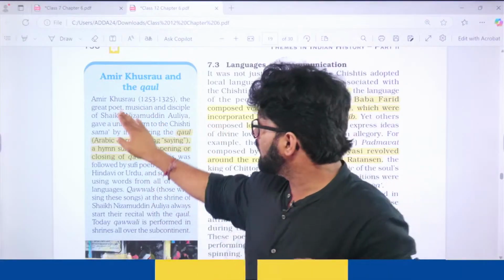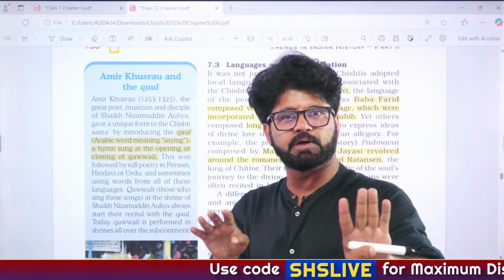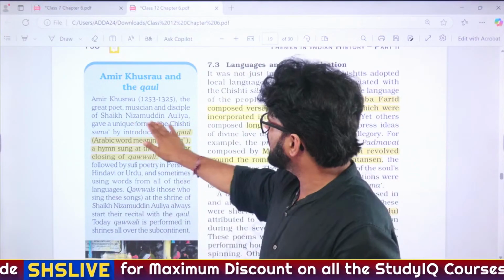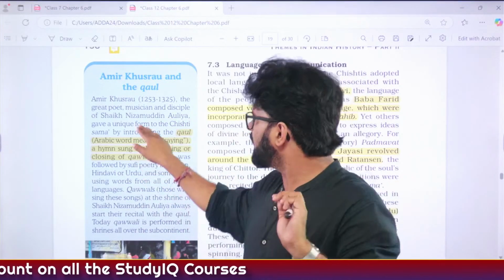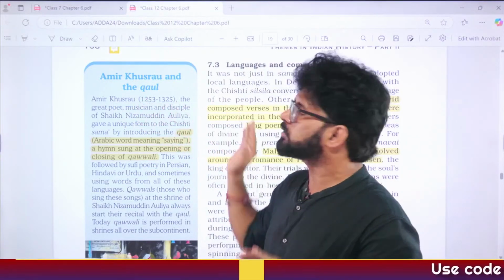So awesome guy, remember his time period. Whenever you witness something awesome, you have to remember his time period. In the PPT, we have already seen that he is a disciple of Sheikh Nizamuddin Aulia, who will later fight with Ghiyasuddin Tughlaq. We will see it here. But the important part is we have to trace his time period, 1253 to 1325.